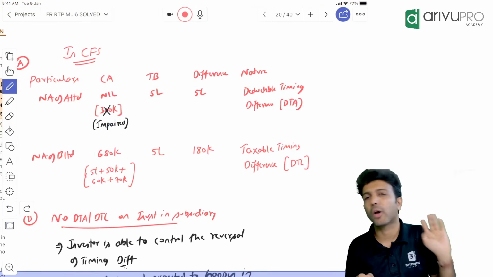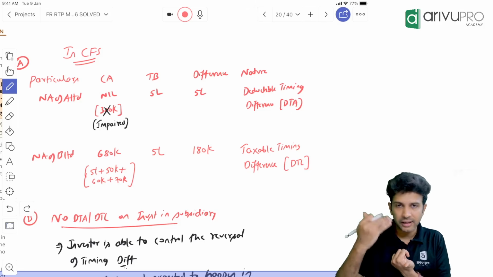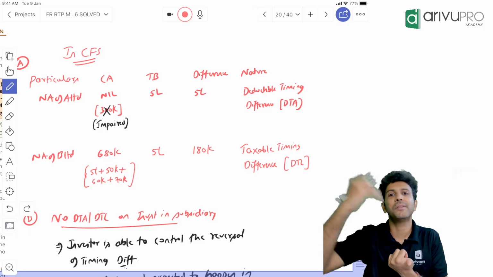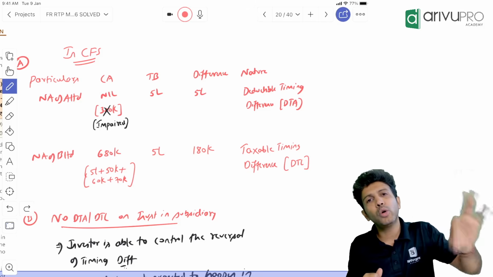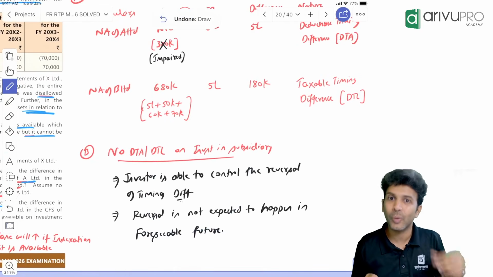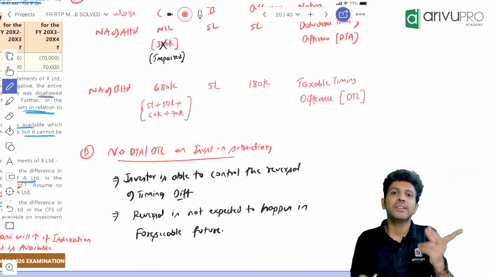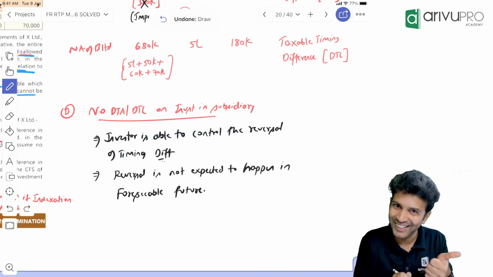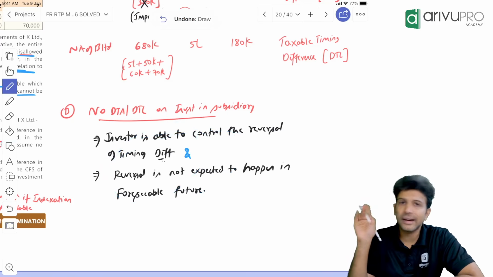But people, there is a provision. What provision? We have studied. On the investment in subsidiary, associate, joint venture, as a thumb rule, we will create DTA or DTL. But no DTA, DTL is required if two conditions are satisfied. We had studied: one, the investor is able to control the reversal of the timing difference, and two, this reversal of the timing difference is not expected to happen in the foreseeable future. So basically, if these two conditions are met, then no DTA, DTL is required.